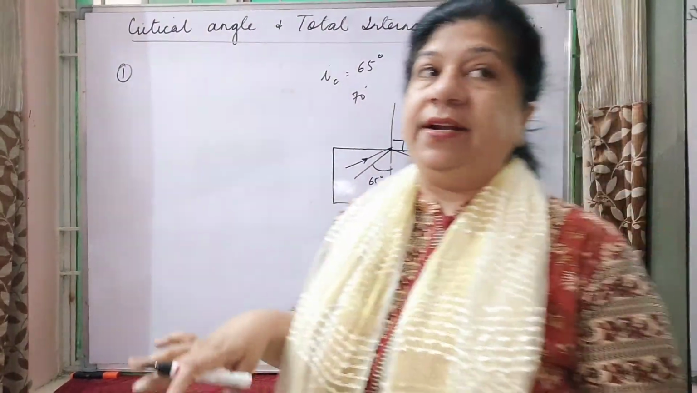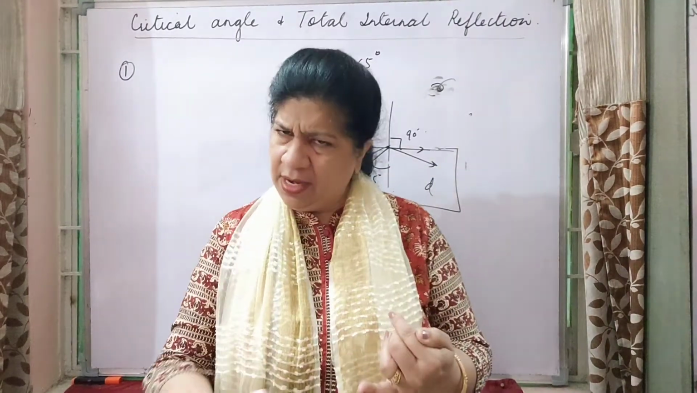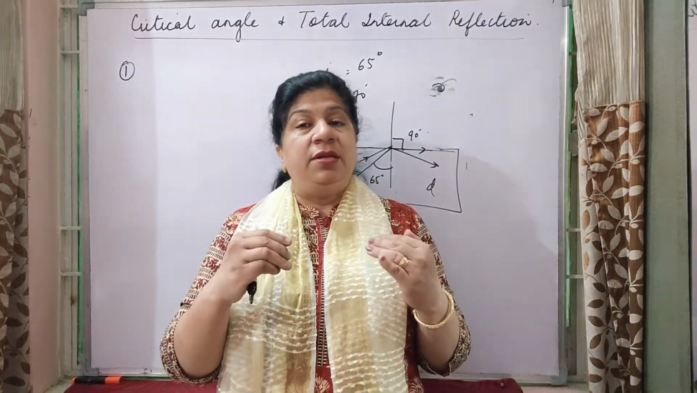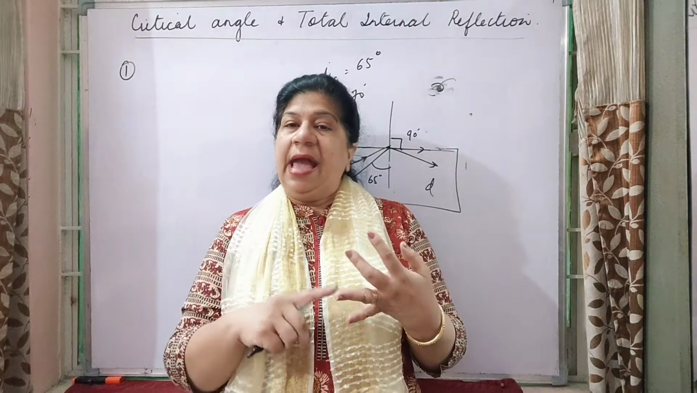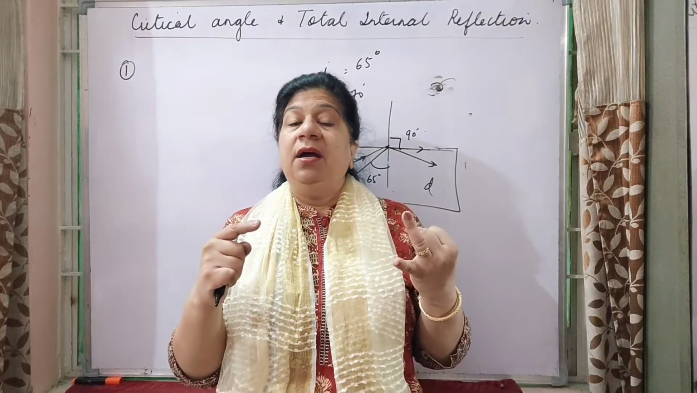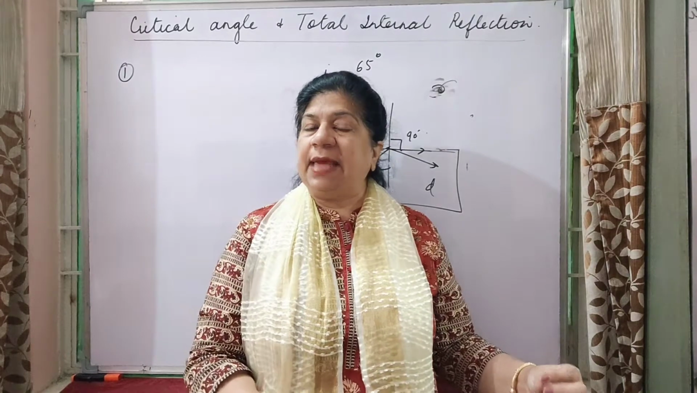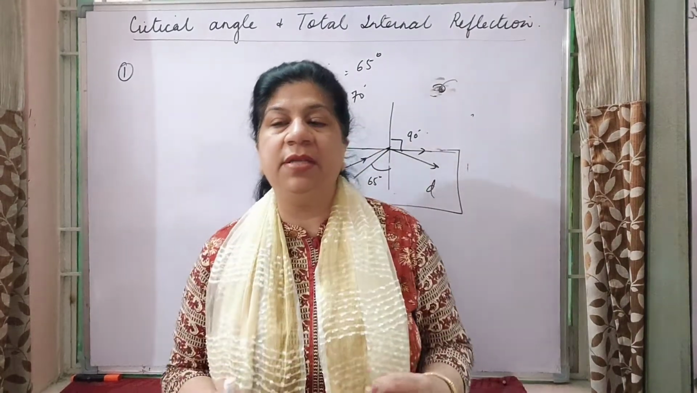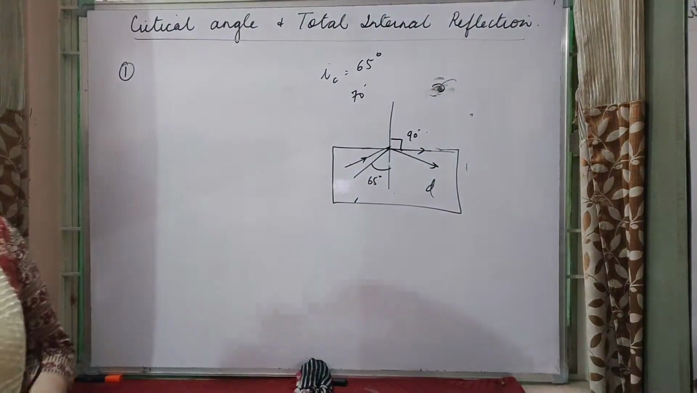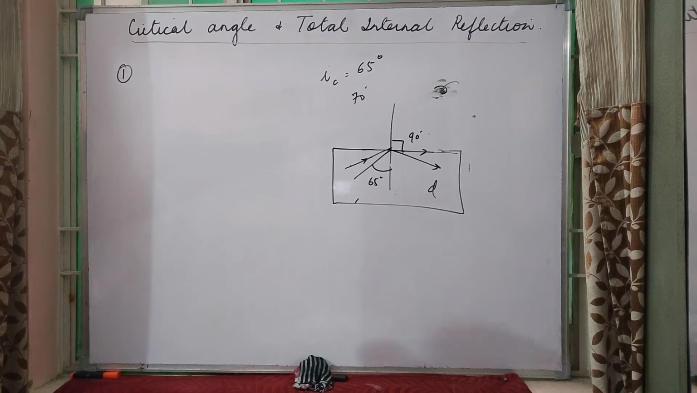So these are the two conditions. But if it is asked to define total internal reflection, how will you define it? I will give it to you in notes also. When a light ray travels from denser to rarer medium, and its angle of incidence in the denser medium exceeds the critical angle, the light ray reflects back in the same medium, and this phenomenon is known as your total internal reflection. These are the two things, critical angle and total internal reflection, which are very, very important.